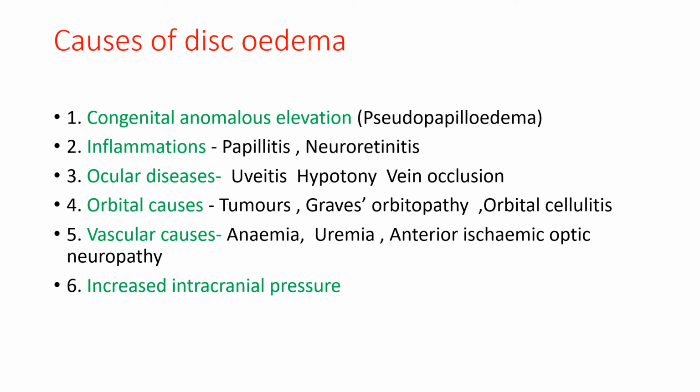Inflammations like papillitis, neuroretinitis, ocular disease like uveitis, hypotony, vein occlusion, orbital causes like tumors, Graves ophthalmopathy or orbital cellulitis, vascular causes like anemia, uremia, anterior ischemic optic neuropathy, and increased intracranial pressure.